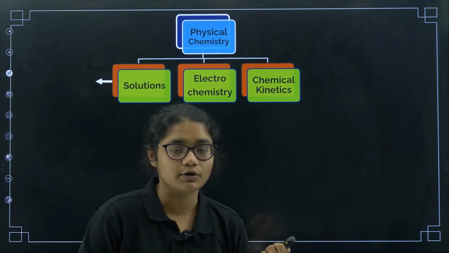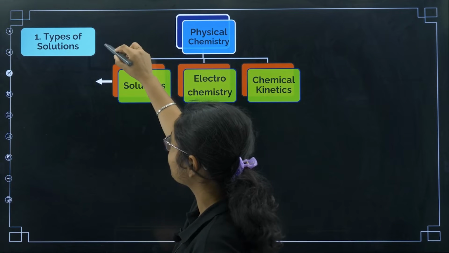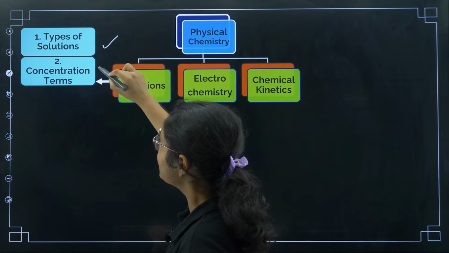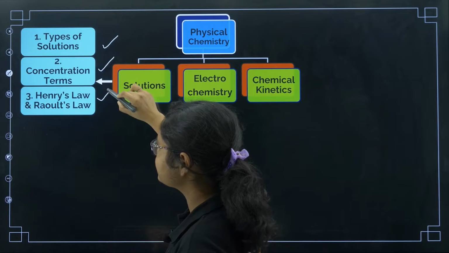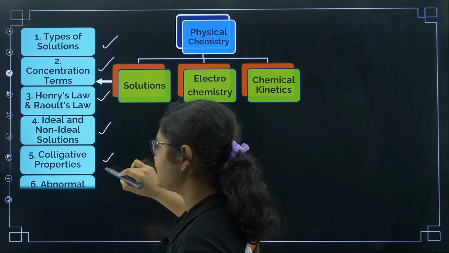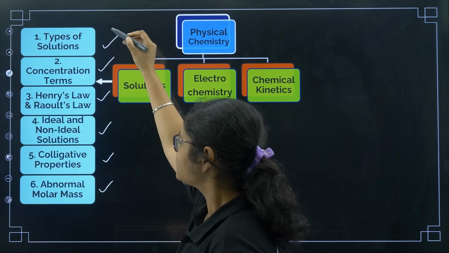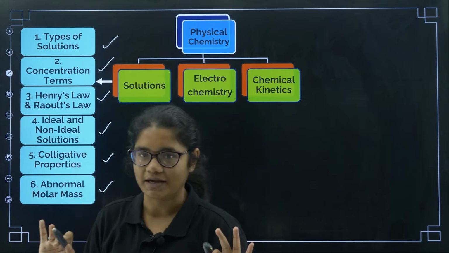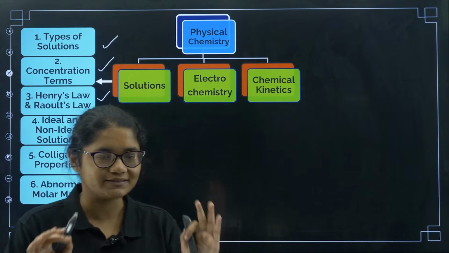Then in solutions, what all things we are going to cover? In solutions we are going to cover types of solutions, concentration terms, Henry's law and Raoult's law, ideal and non-ideal solutions, colligative properties and abnormal molar mass. So there are 6 topics under the solutions chapter. Remember that we are going to cover all the 6 topics.